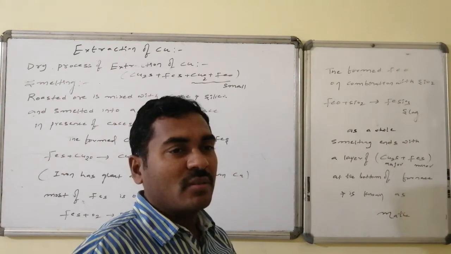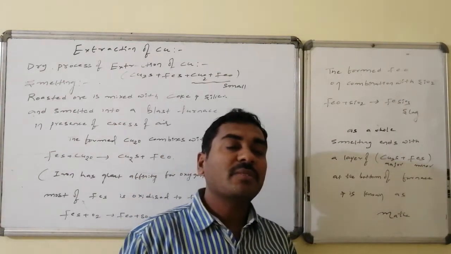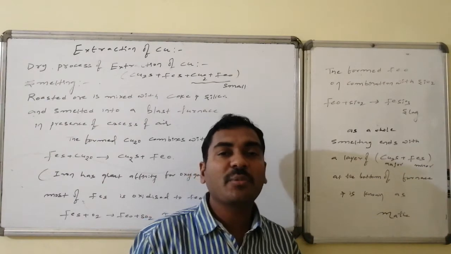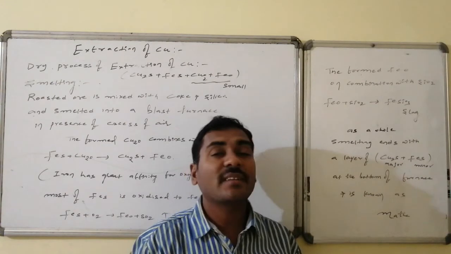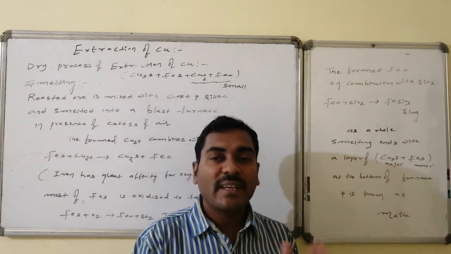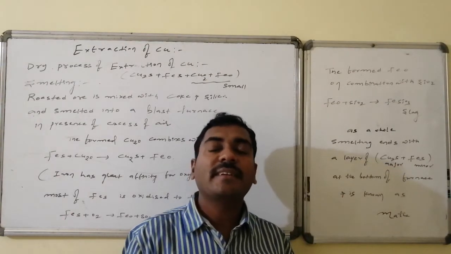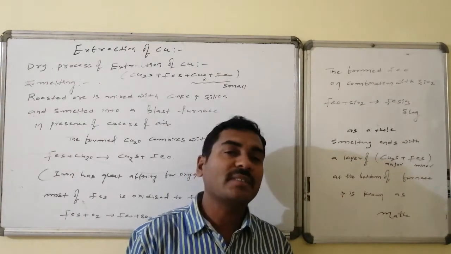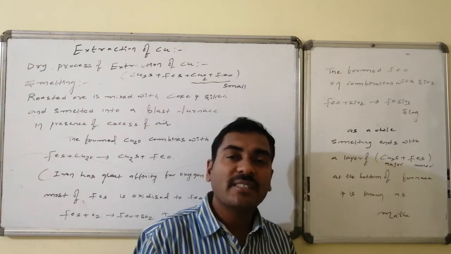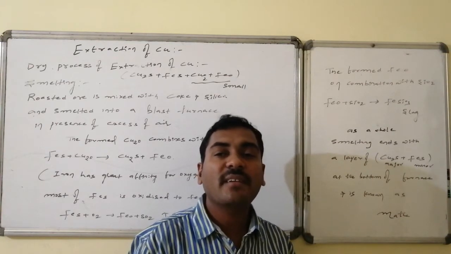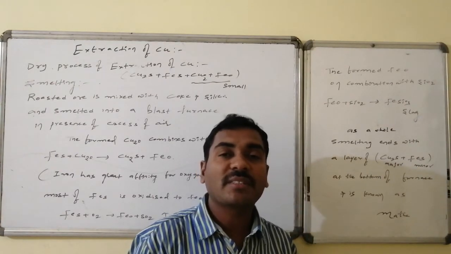At the end of the smelting we get a liquid at the bottom of the blast furnace, covered by the slag, that is ferrous silicate, which can be removed easily. That liquid is a mixture of two things: a major quantity of cuprous sulfide, Cu2S, and a minor quantity of ferrous sulfide in the molten state.